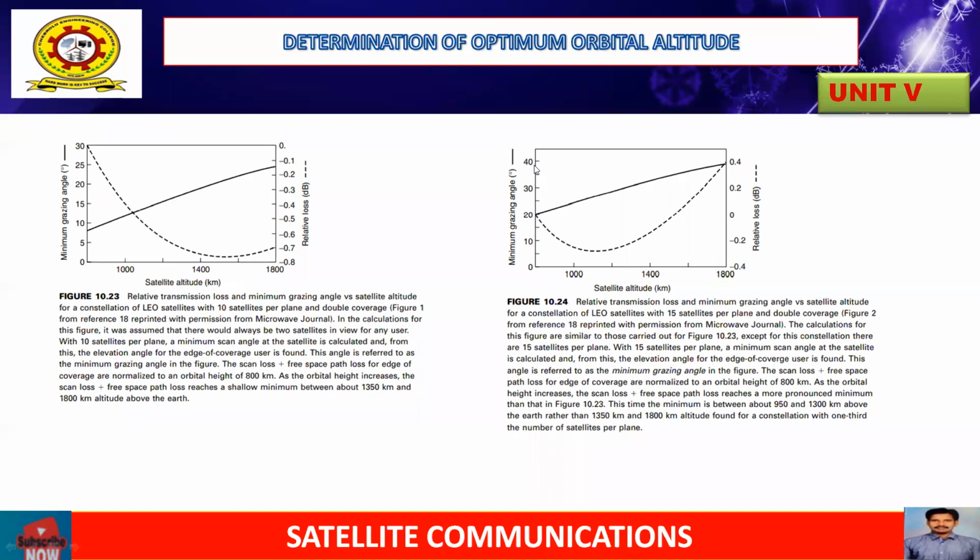So the first figure indicates the determination of orbital altitude, showing relative transmission loss and minimum grazing angle versus satellite altitude. Observe here that satellite altitudes are taken in kilometers, roughly 1000, 1400, 1800. On the y-axis we have the minimum grazing angle: 0 degrees, 5 degrees, etc. So we have a linear curve.